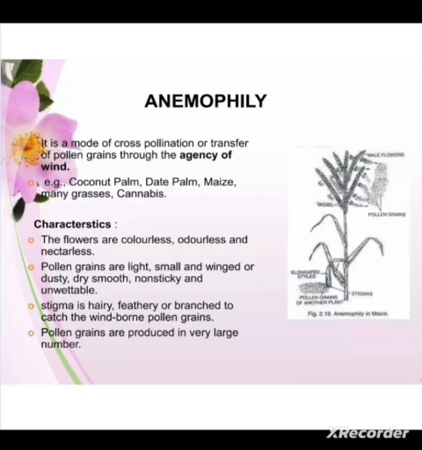So they are light in weight, so they can easily be taken away to long distances. Sometimes they have certain structures like wings, which can help them to be carried to long distances along with the wind. For example, we see such pollination in coconut palm, date palm, maize, many grasses, and cannabis.